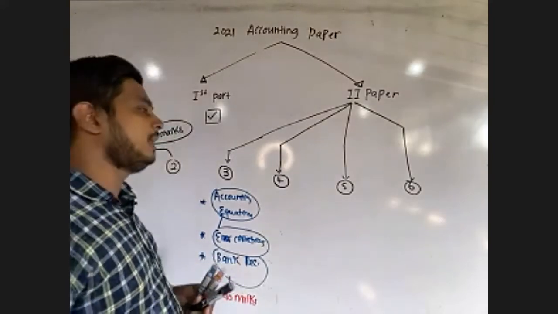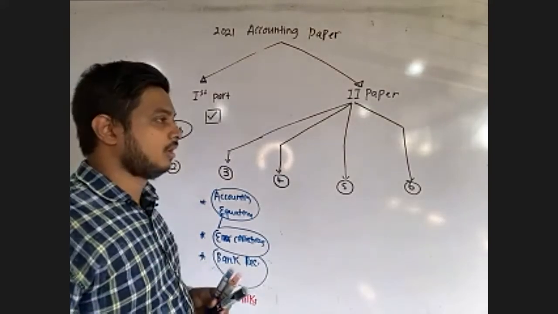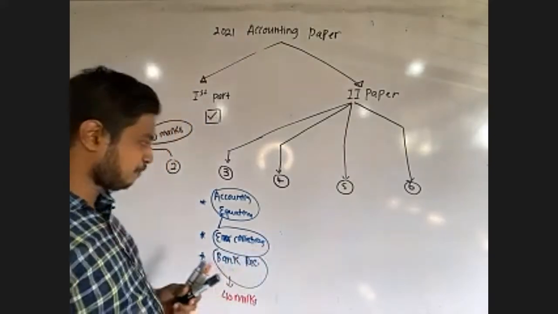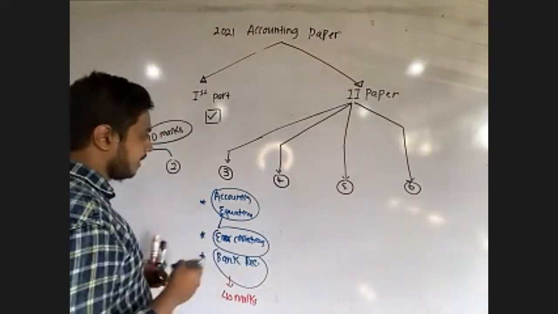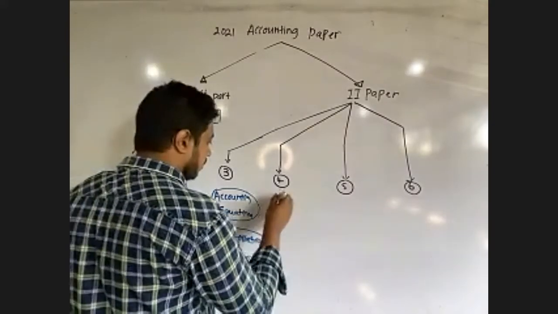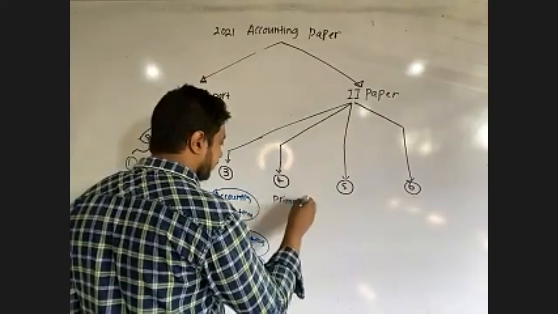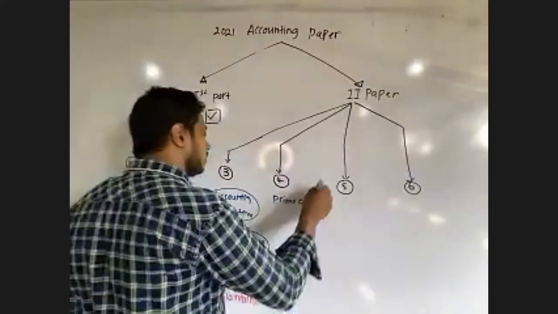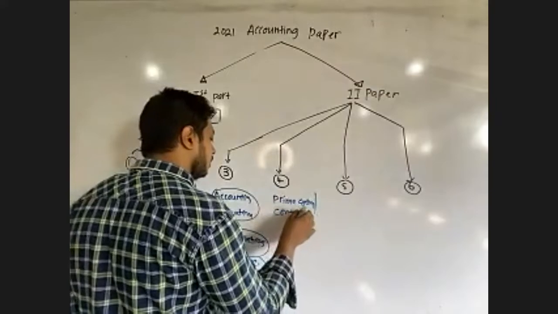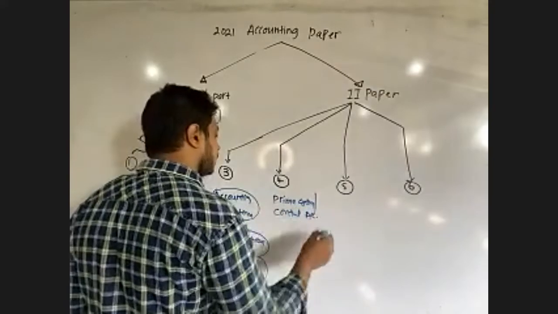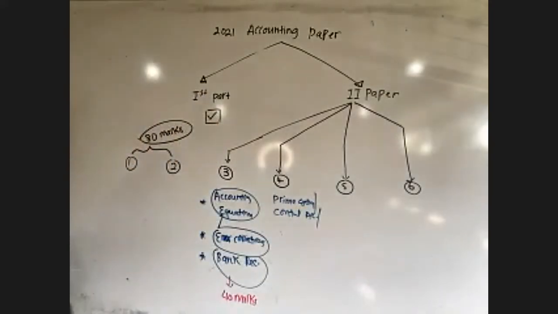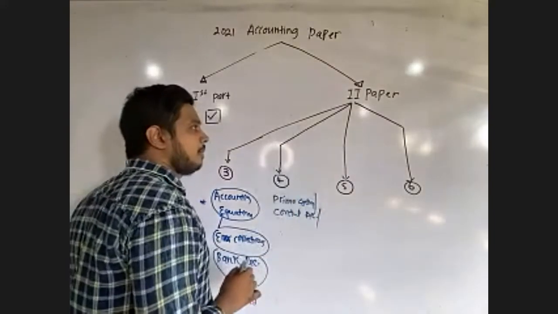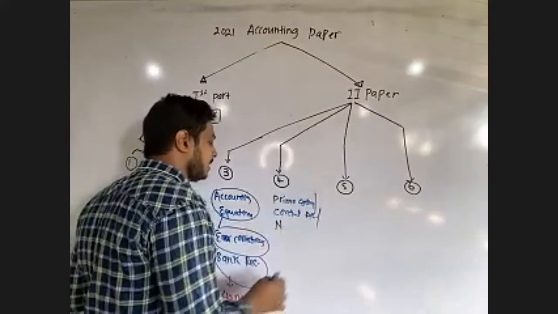Then what will be the fourth question? The fourth question will consist of prime entry books, then control accounts, or sometimes not-for-profit oriented organizations.